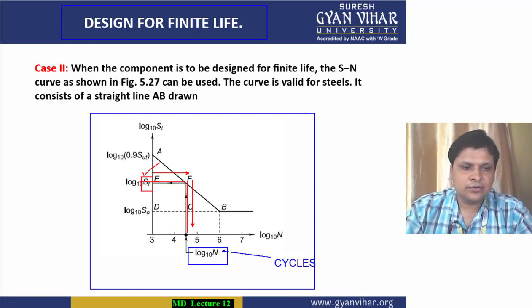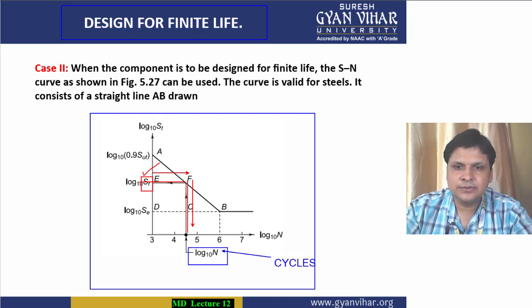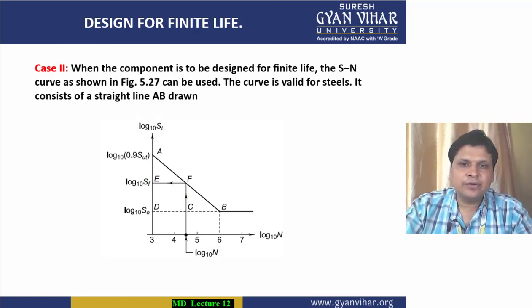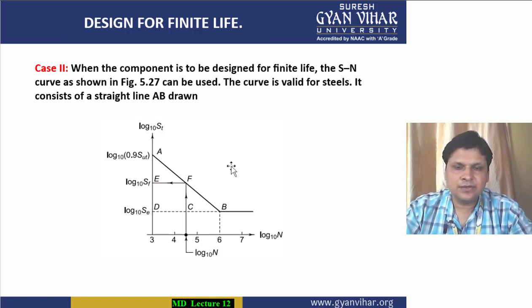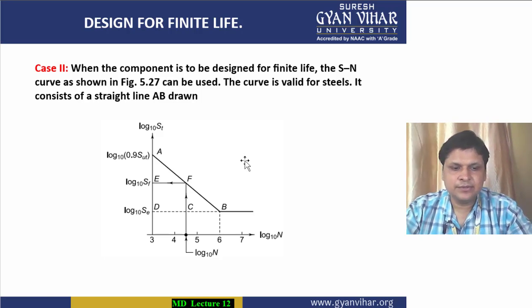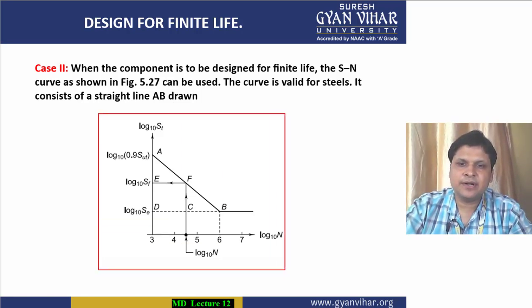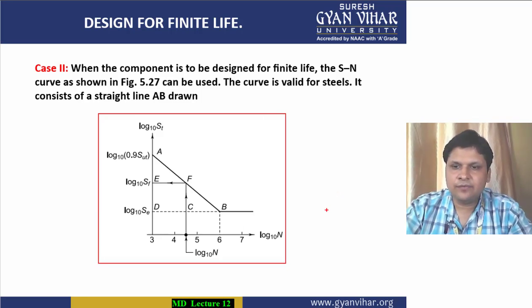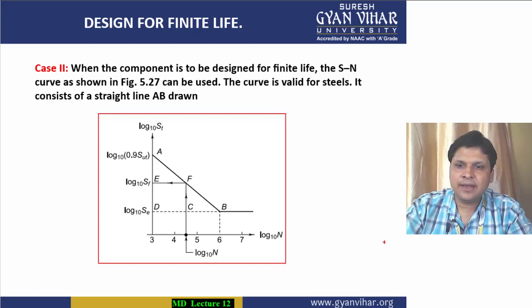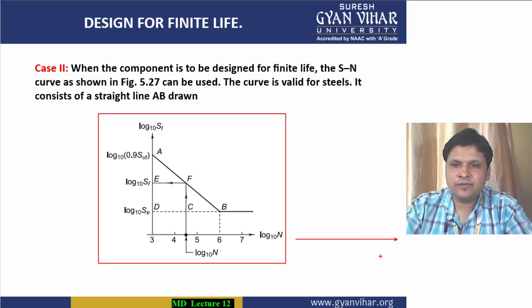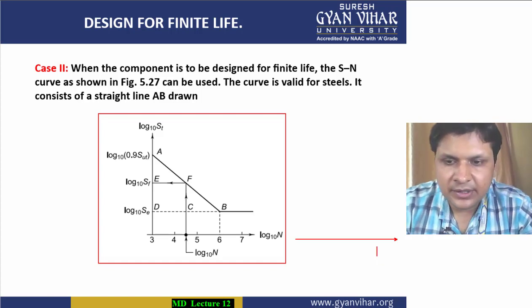All right, so how will we draw the SN curve? First of all, let me replicate this diagram which is made on the screen, so that you can understand it in a better way. There is an x-axis, which denotes the number of cycles.